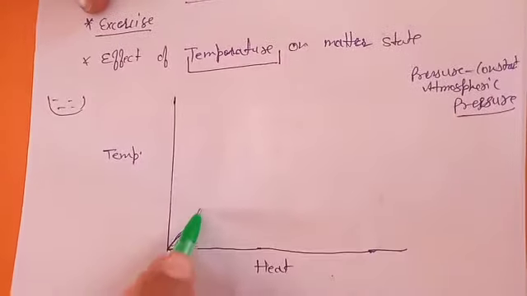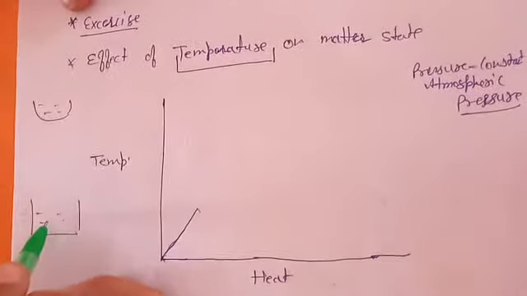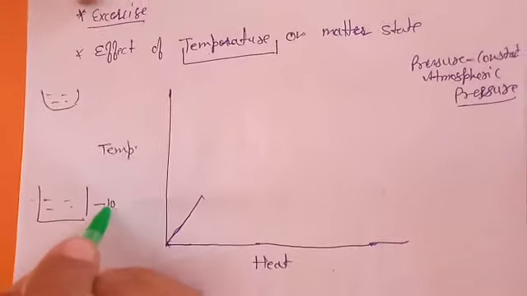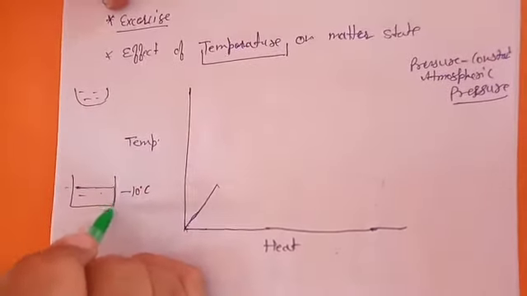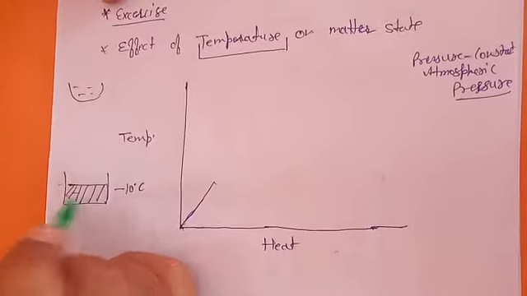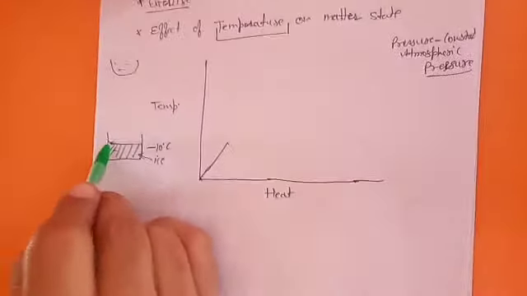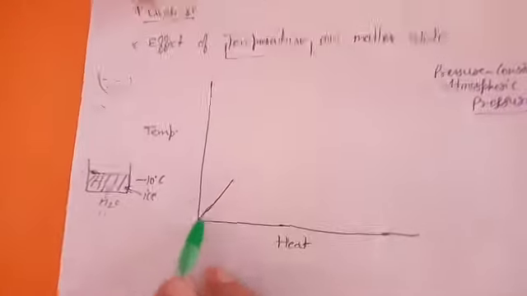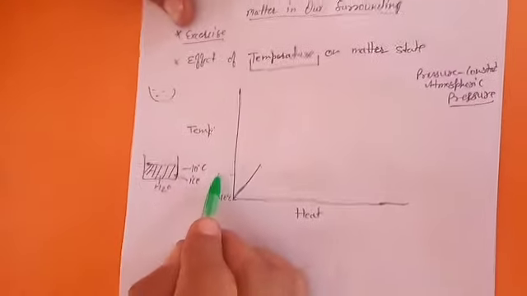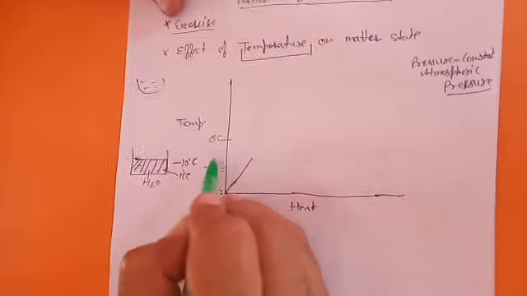So we are adding the heat. Suppose we have a bowl which is at minus 10 degrees Celsius. So obviously if there is water, it will be solid in ice form. And we have it at minus 10 degrees Celsius. So water is in solid form, H2O. Now we start giving heat. So here the temperature is minus 10 degrees Celsius. Here it will become minus 5, let's say. Here it will become 0 degrees Celsius.